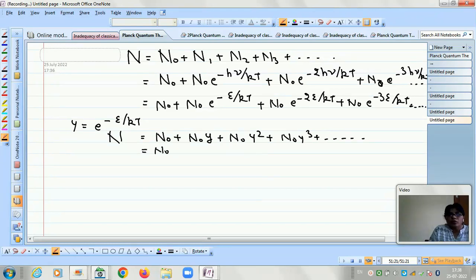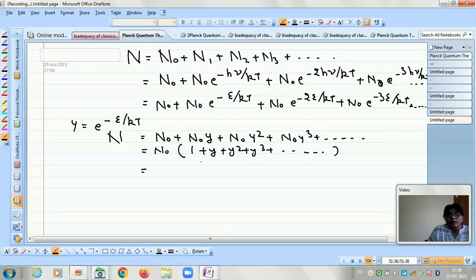Take N naught as common, then within the bracket we have 1 plus y plus y square plus y cube, and so on. And this represents a GP series, geometric progression.